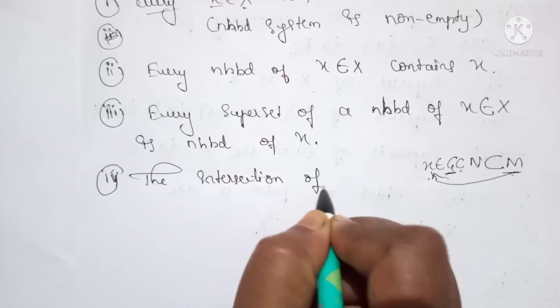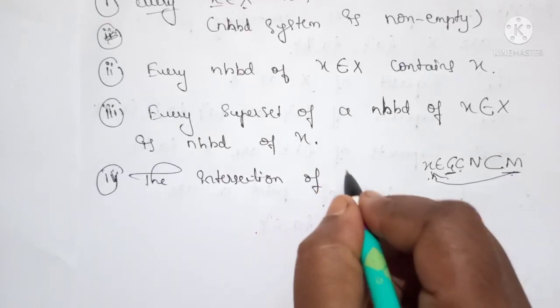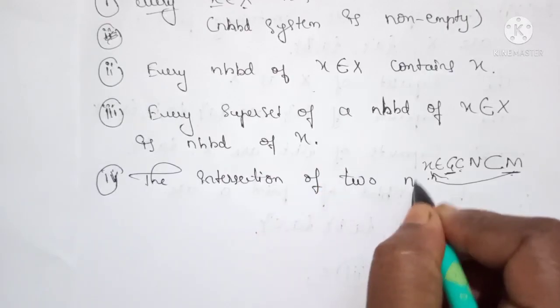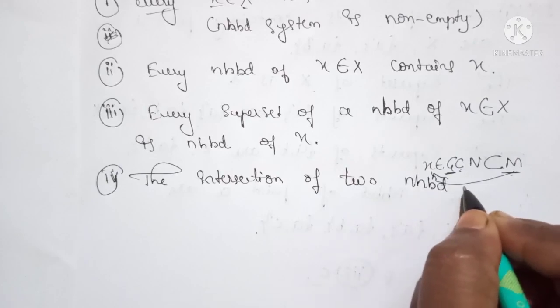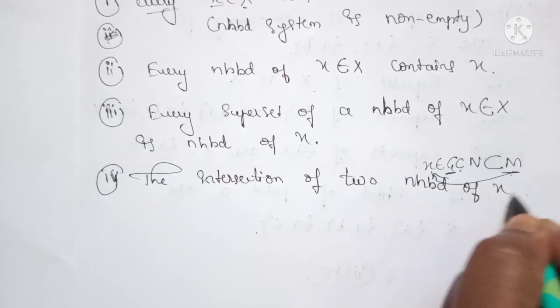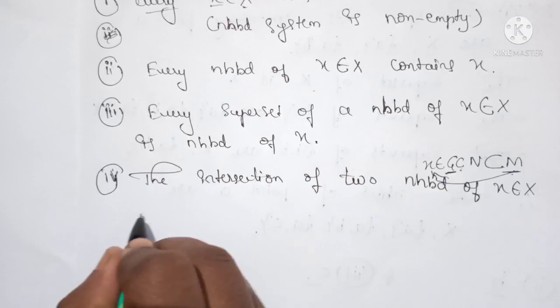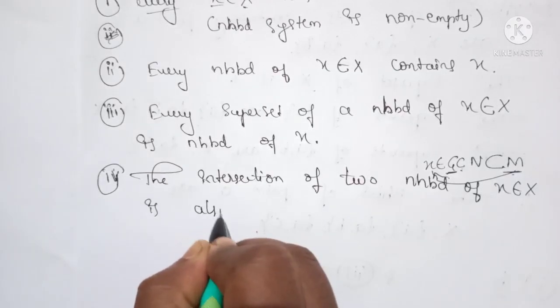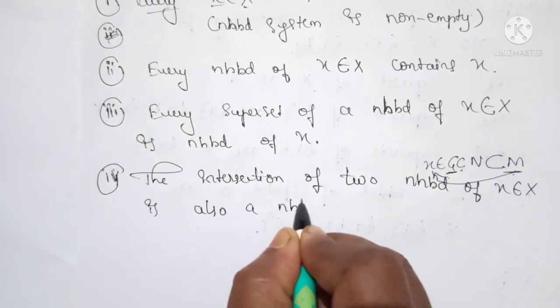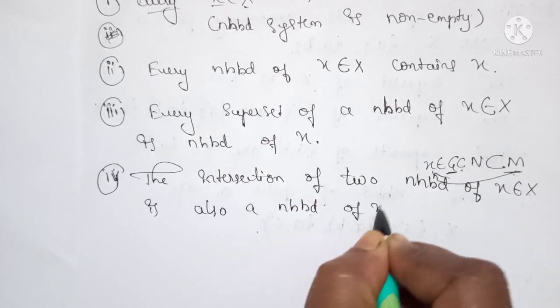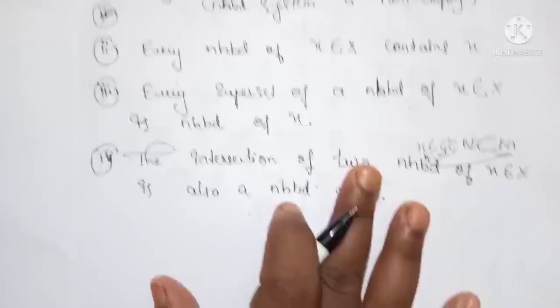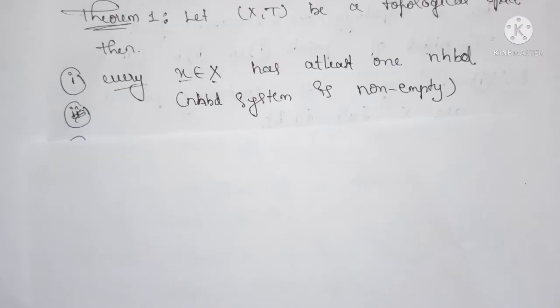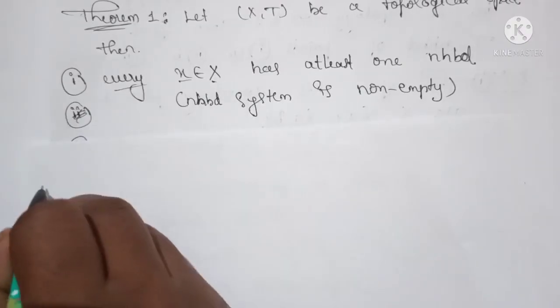And the fourth property: the intersection of two neighborhoods of point x belonging to X is also a neighborhood of x. Okay, now we shall prove them one by one.